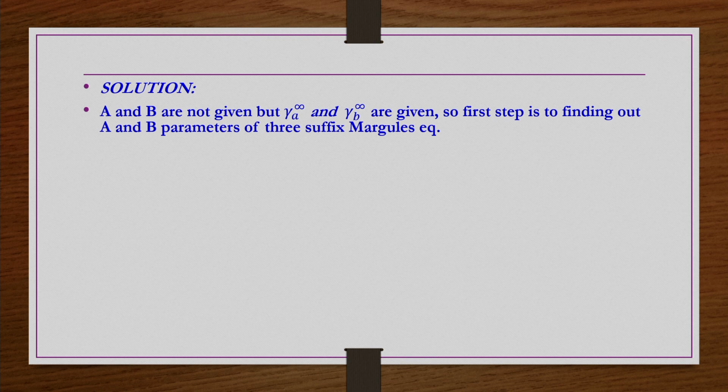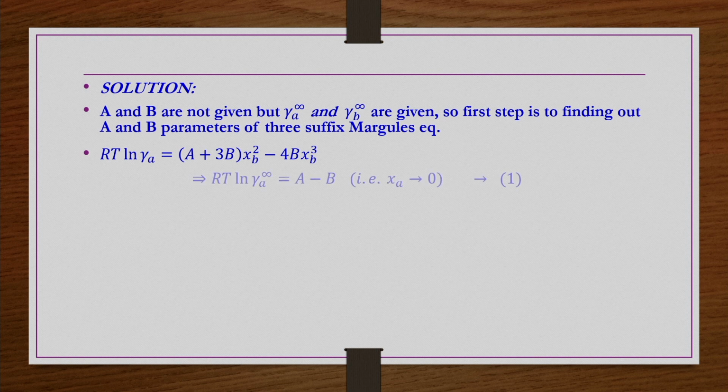A and B are not given, but gamma A infinity and gamma B infinity are given. So, the first step is finding the A and B parameters of the 3 suffix Margules equation. We know that RT ln gamma A is equal to A plus 3B x B square minus 4B x B cube.